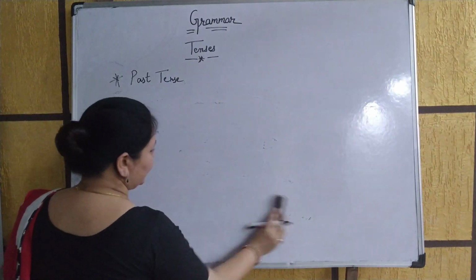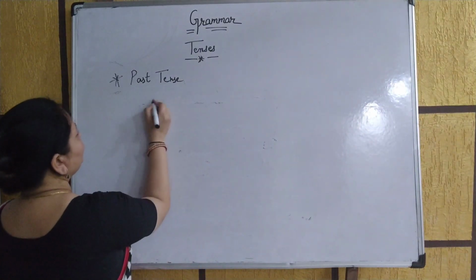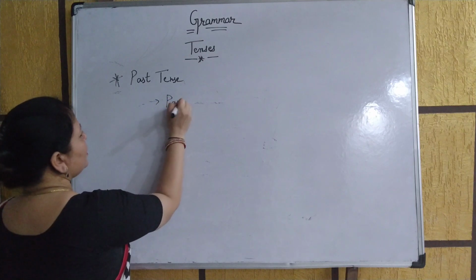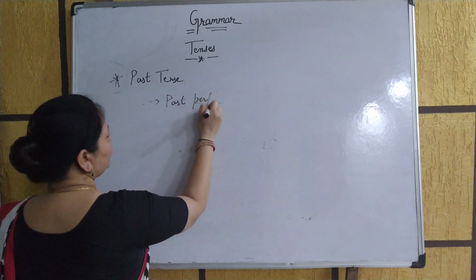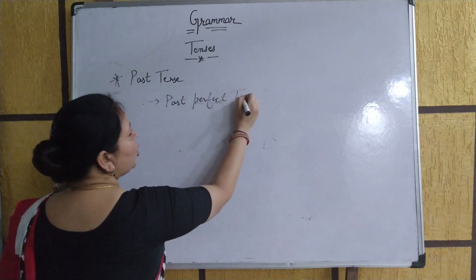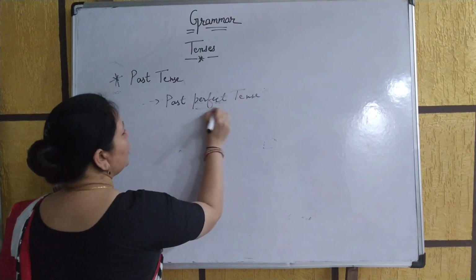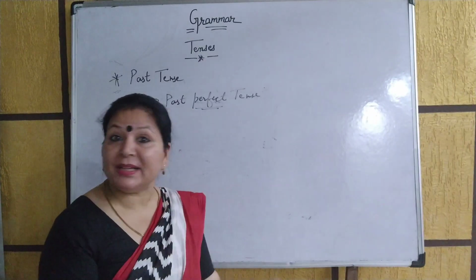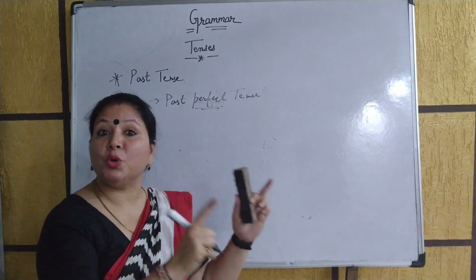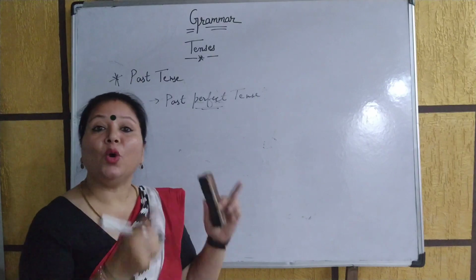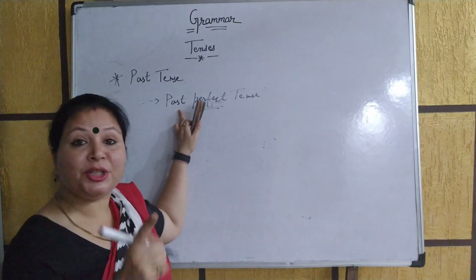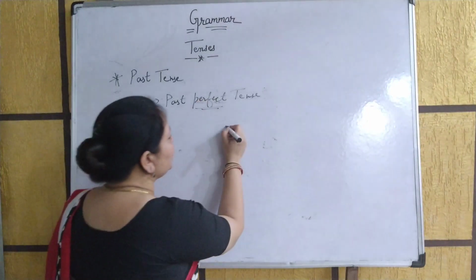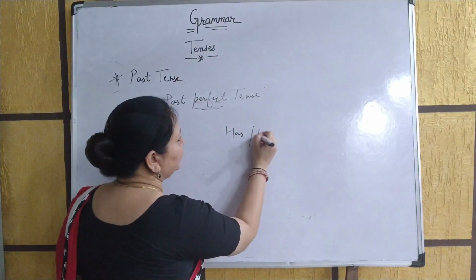Okay beta, now let's move to the past perfect tense. When we are talking about past perfect tense, beta, earlier, when we were doing present tense, in simple present you used do and does, and in present perfect we were using has and have.